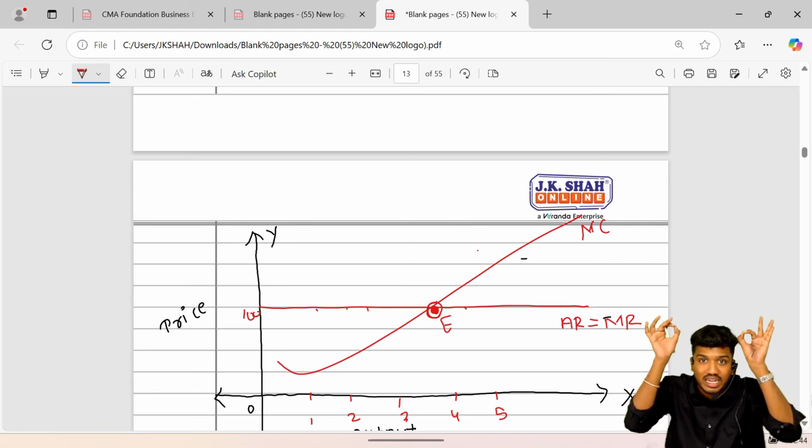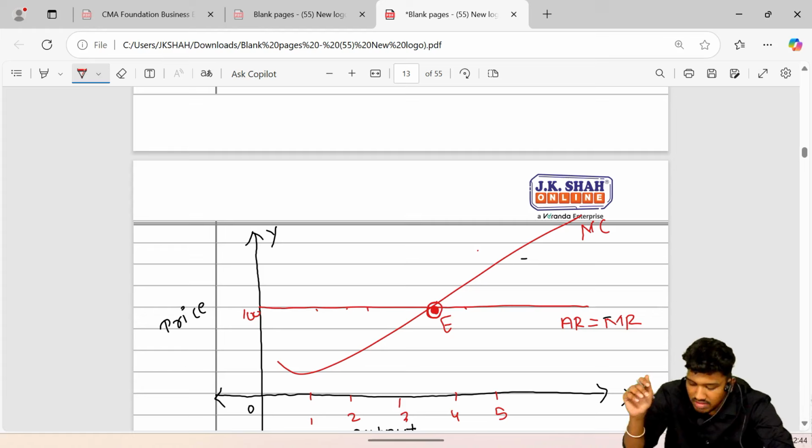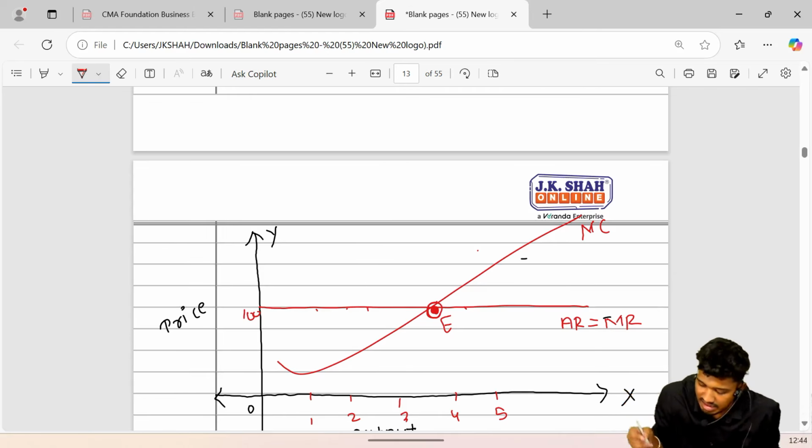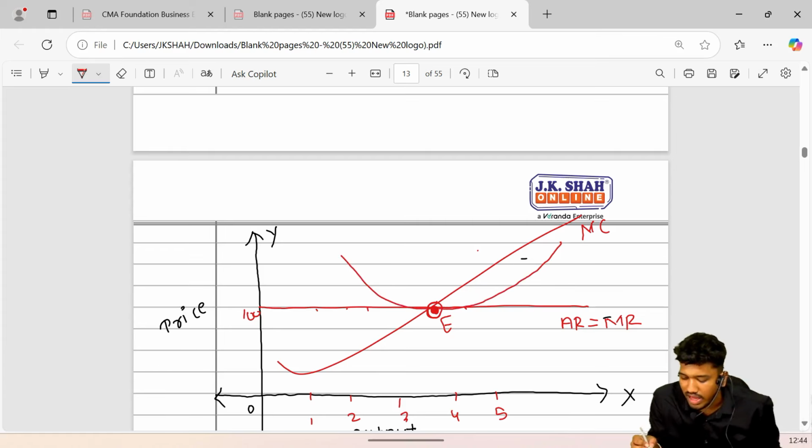Now the main decision maker is the AC curve. The most important element is finding the AC curve and checking its behavior. Let's find out. If your AC curve goes like this, it is tangent to AR.